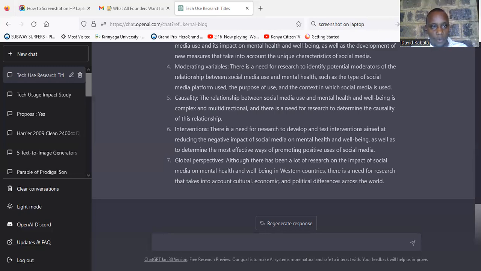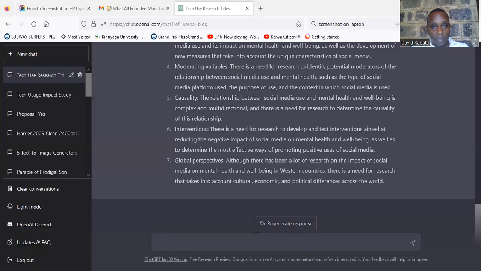The reason why I'm doing that is because I want to see some of the gaps that have actually been studied in some of these journals. Remember, it has given me a topic. Now it is my work to look at the journals that are there on Google and try to see what areas have been searched.